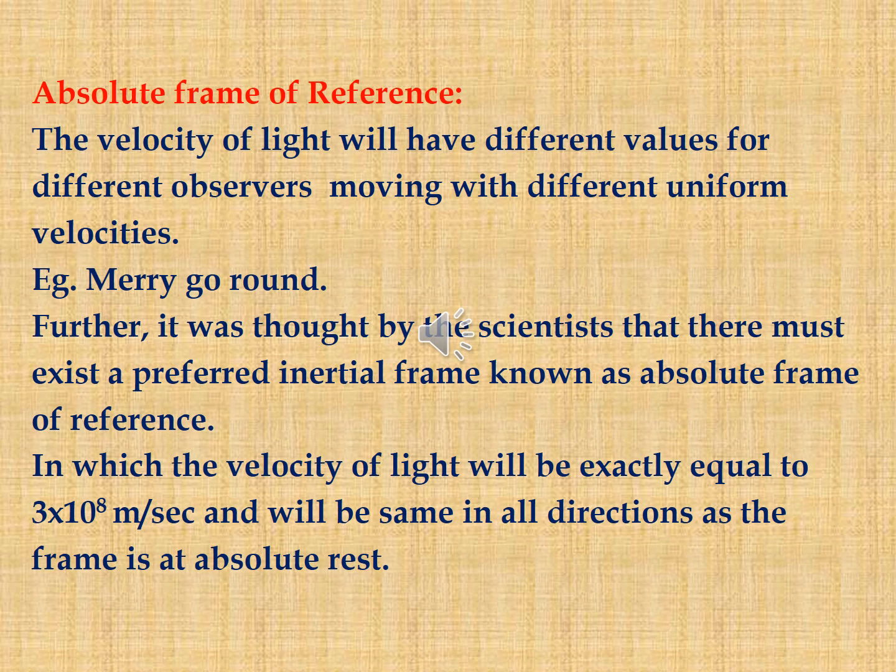Next one is the absolute frame of reference. In this, the velocity of light will have different values for different observers moving with different uniform velocities. Further, it was thought by scientists that there must exist a preferred inertial frame known as the absolute frame of reference, in which the velocity of light will be exactly equal to 3 into 10 to the power of 8 meters per second and will be the same in all directions as the frame is at absolute rest.